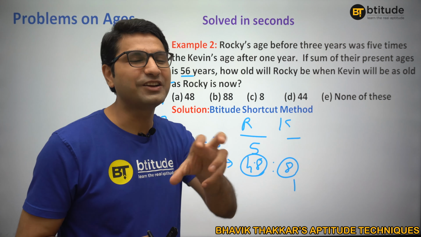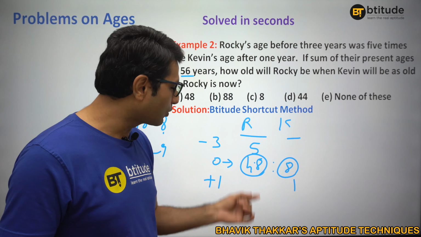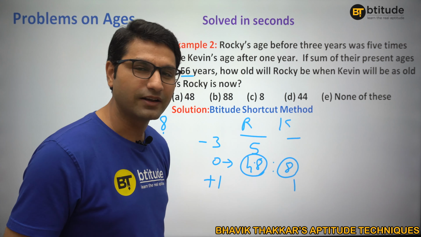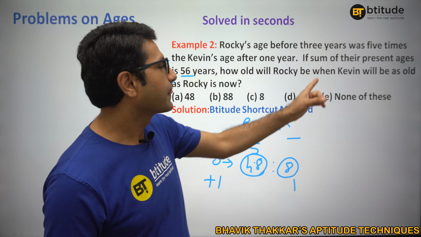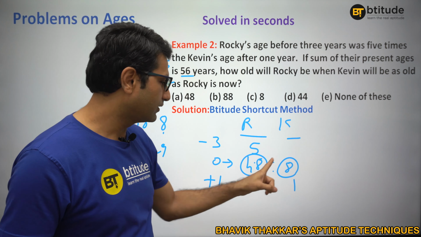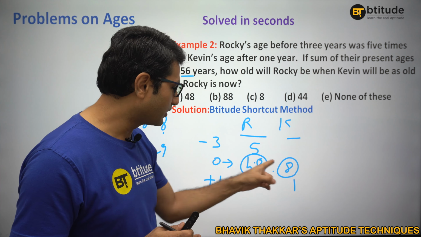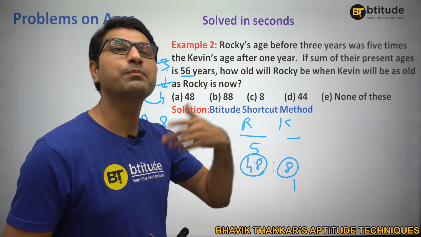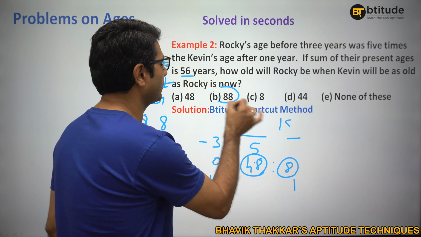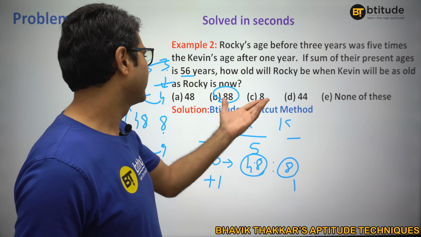So here it would have hardly taken 20 seconds to figure it out, 48 and 8. With a good amount of practice, you can easily figure it out within 20 seconds, 48 and 8. Now you understand that means Rocky is 40 years older. Now the question is, when will Kevin be as old as Rocky? So when Kevin will be 48, Rocky is 40 years older, right? That means when Kevin will be 48, Rocky will be 48 plus 40, 88 years old. Fine? Good enough? Fair enough, right?